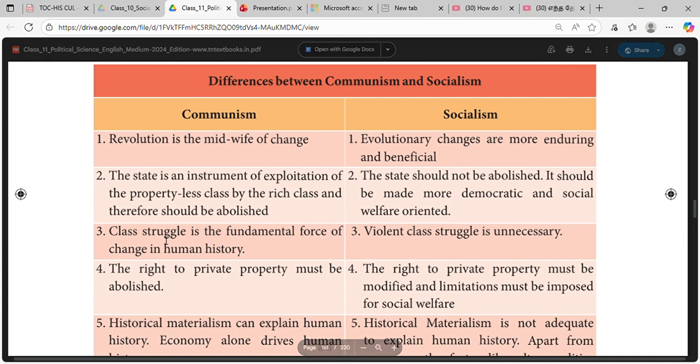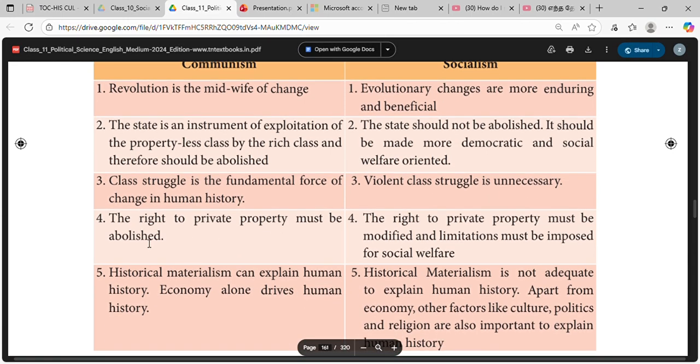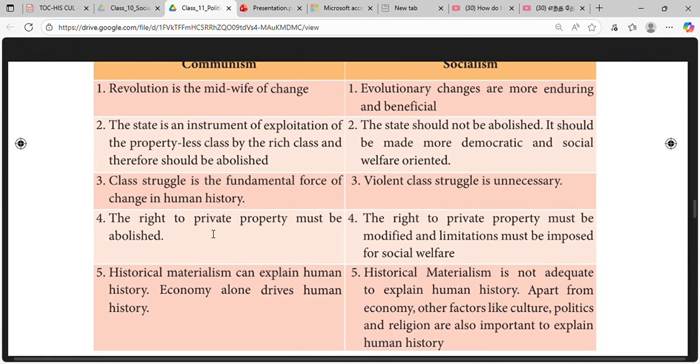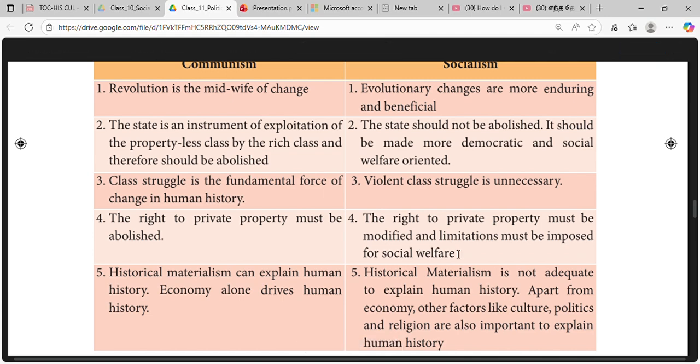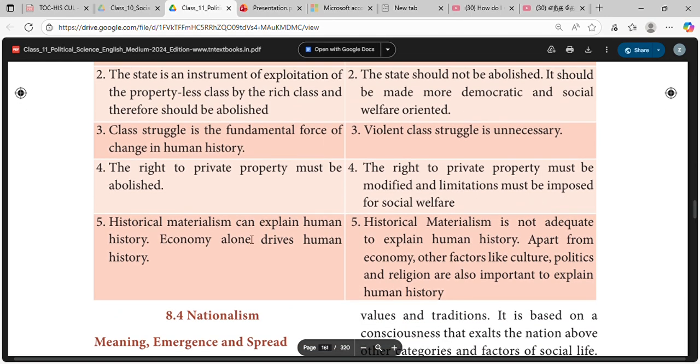For communism, class struggle is the fundamental force of change in human history. In socialism, violent class struggle is unnecessary. For communism, the right to private property must be abolished. For socialism, the right to private property must be modified and limitations must be imposed for social welfare.